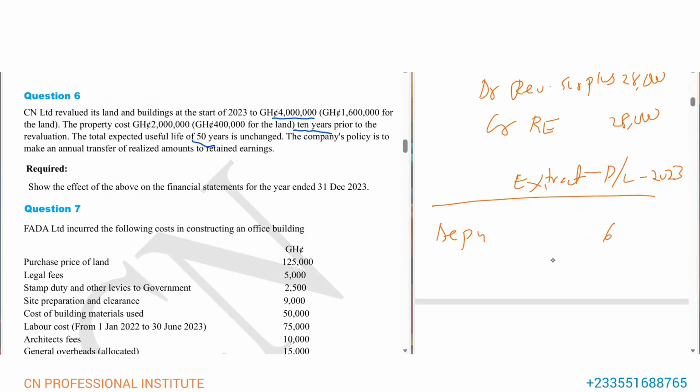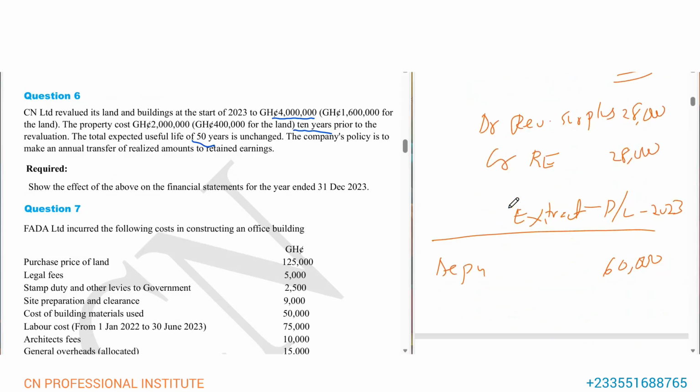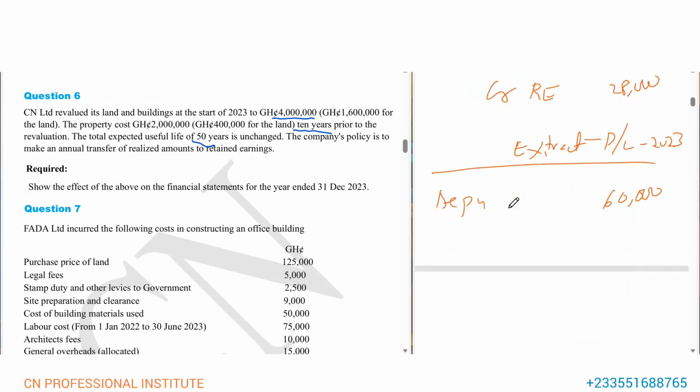So depreciation for 2023 is the 60,000. Don't forget, it's not the 32. The 32,000 is depreciation without revaluation, which was long ago. In 2023, that asset was revalued at the beginning of 2023. So if you want to charge depreciation for 2023, you have to use the revalued amount. So that's what we use, the 2,400,000. And that's what gave us depreciation of 60,000. That's the depreciation we are going to record for 2023.